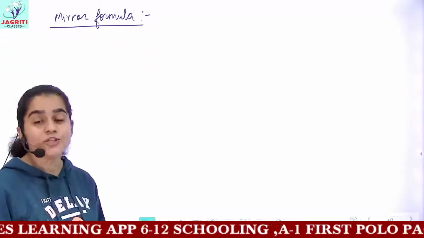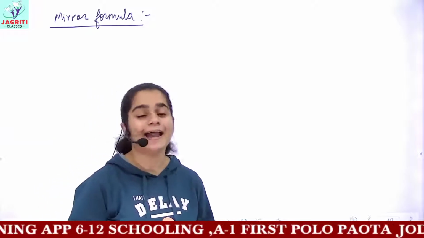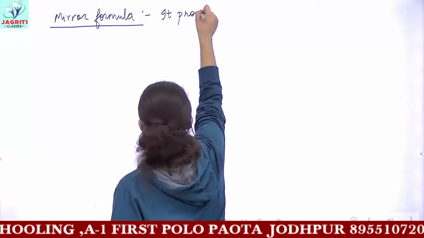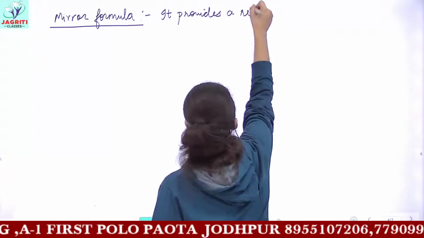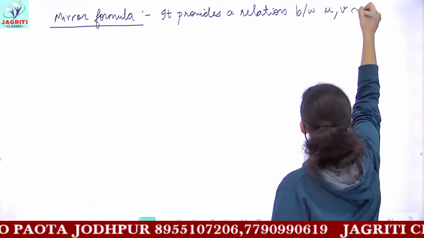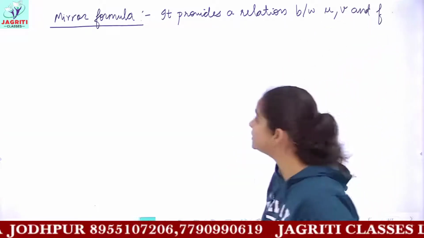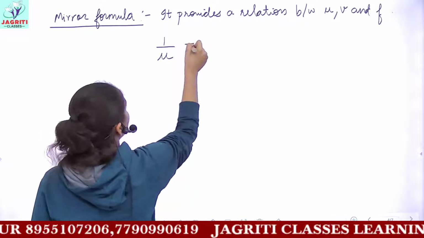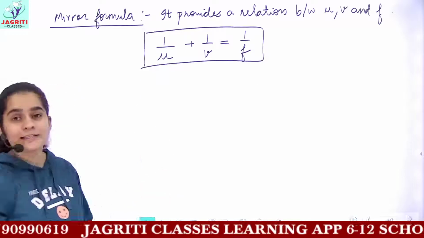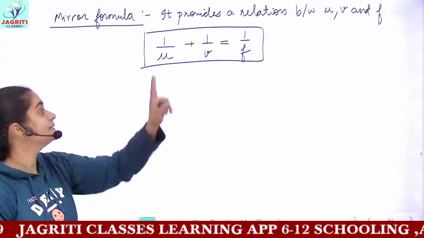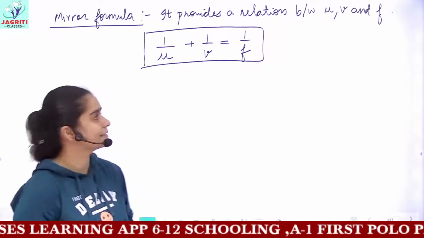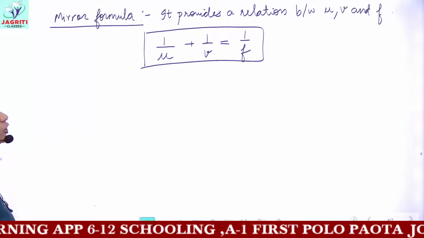The mirror formula gives you the relation between V, U and F. That is, it provides a relation between object distance, image distance and focal length. And the relation is 1 upon U plus 1 upon V is equal to 1 upon F. This formula is known as the mirror formula. U is object distance, V is image distance and F is focal length, which we are discussing from the starting itself.